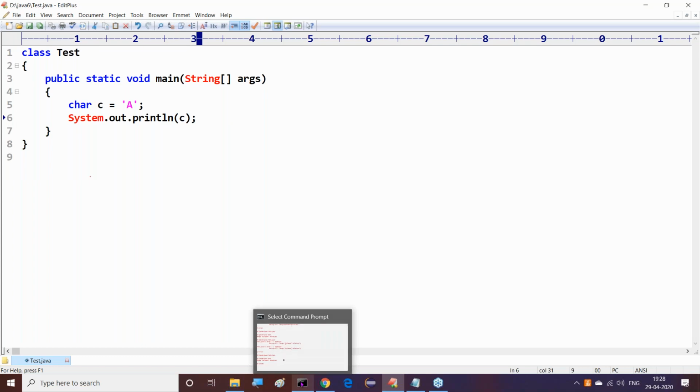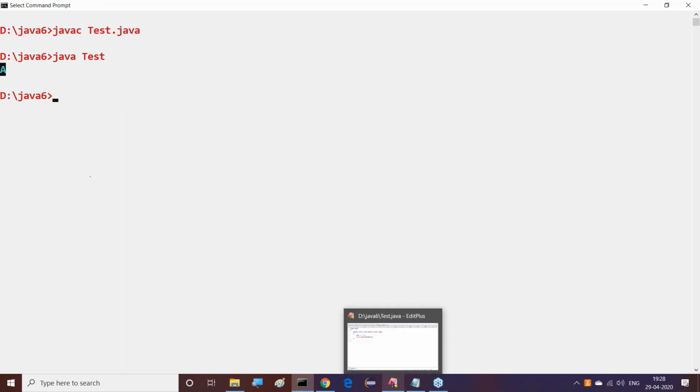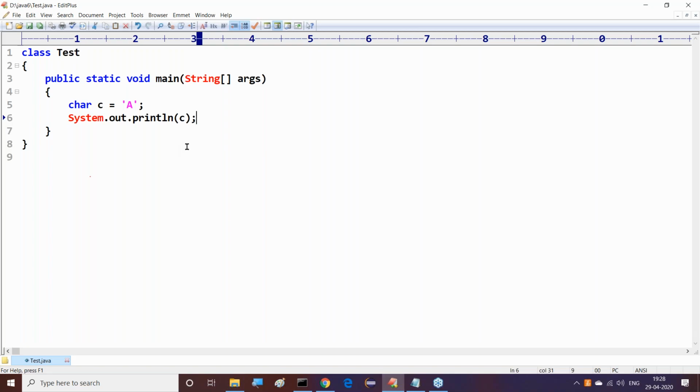Now javac Test.java compiles successfully, and we get the output capital A. Next, ASCII values are available there too. And slash n, we are not going to display anything, but a new line character is produced.